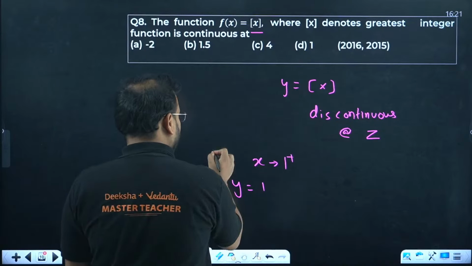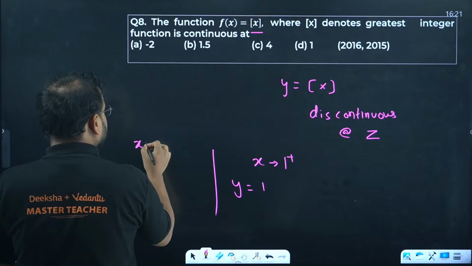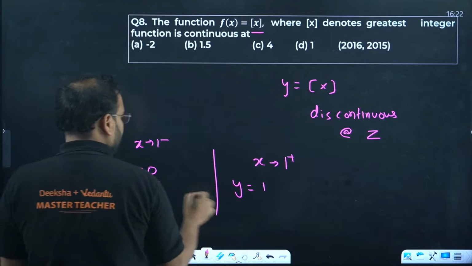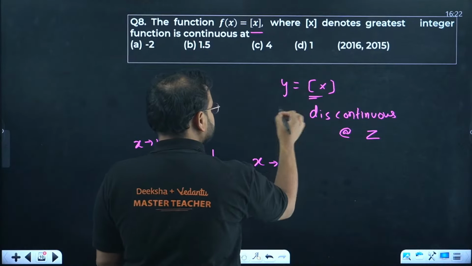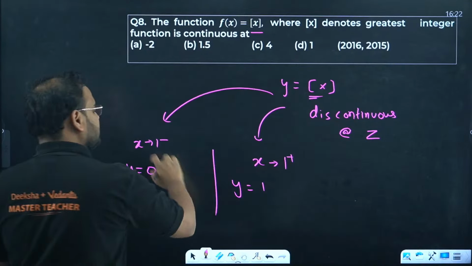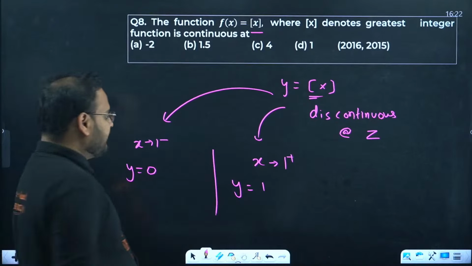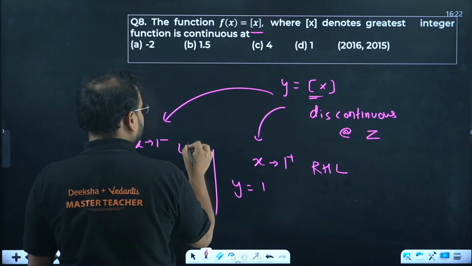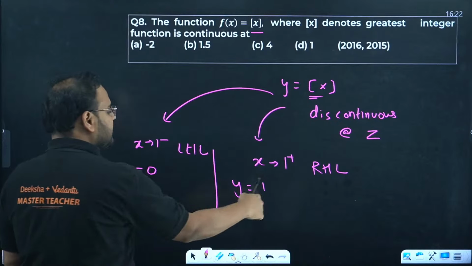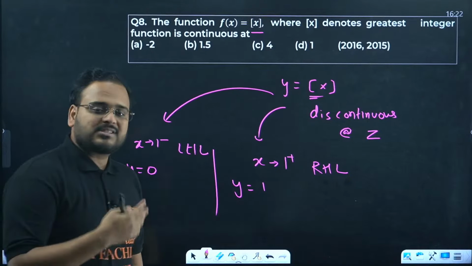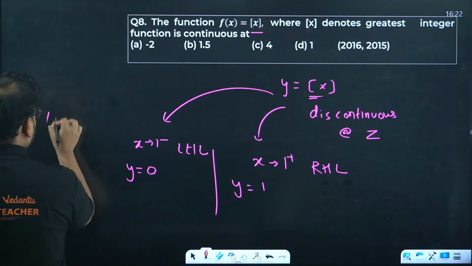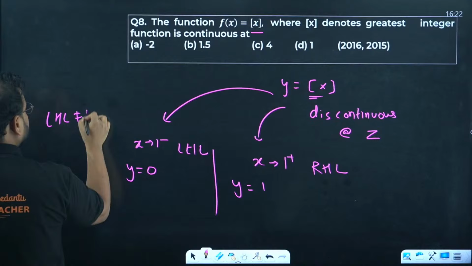y becomes equal to 1. But if I approach x tends to 1 from the left hand side, y becomes 0. That's why they are never equal. This represents the right hand limit and this represents the left hand limit. So the right hand limit is 1 and the left hand limit is 0. Of course, the limit cannot exist. In this case, LHL is not equal to RHL.